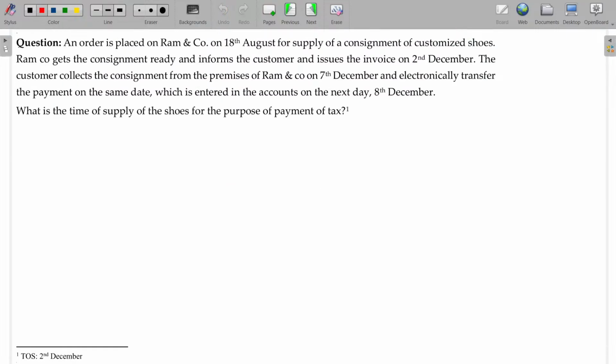An order is placed on Ram & Co. on 18th August for supply of a consignment of customized shoes. This is only an order, never bother about the order date. Ram & Co. gets the consignment ready, informs the customer and issues the invoice on 2nd December. So 2nd December is the date the order is ready and the invoice is also ready. The customer collects the consignment from the premises of Ram & Co. on 7th December. The date he takes will not be a matter for me. I confirm that your material is ready, come and collect. That date is final for me.